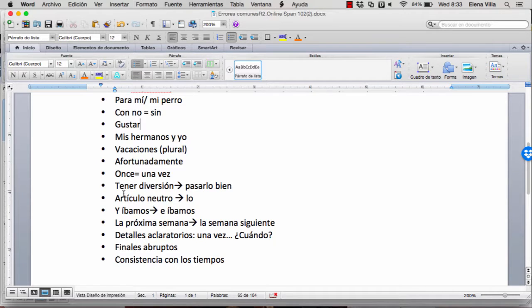Sometimes I write in your composition that you need the neutral article, that it's lo. When you have an enumeration of words and the last one starts with an I, this Y is going to change into E. It's a phonetical rule. La próxima semana, no. La semana siguiente, sí.